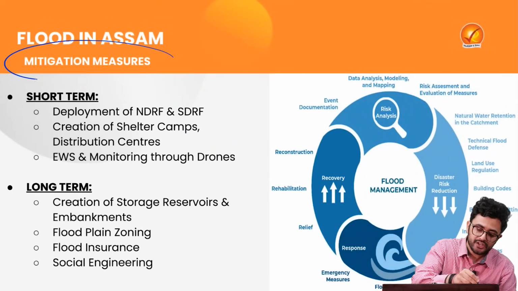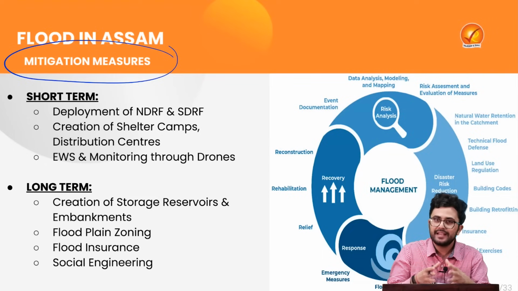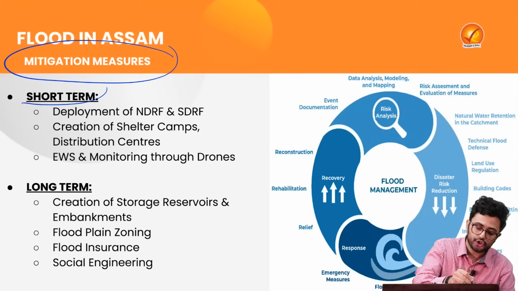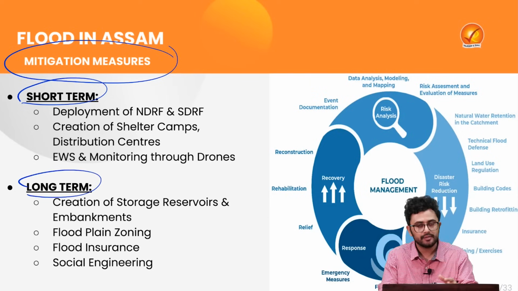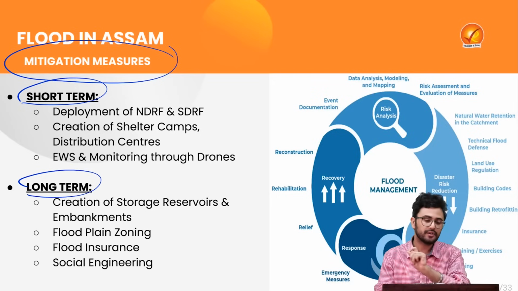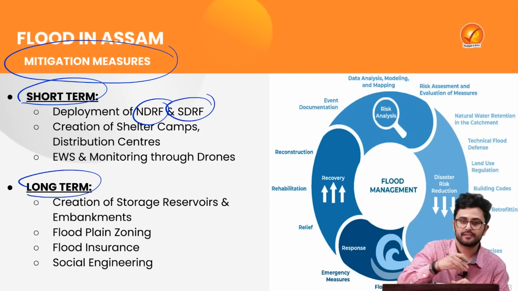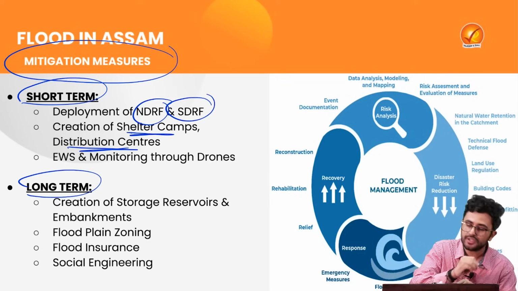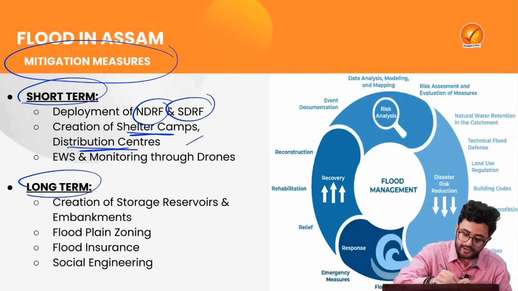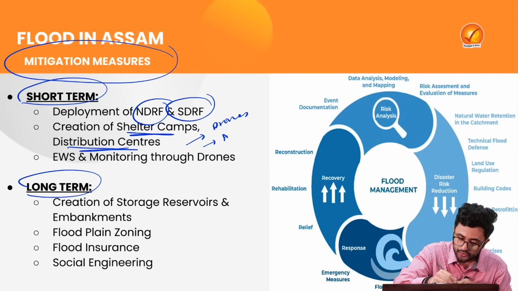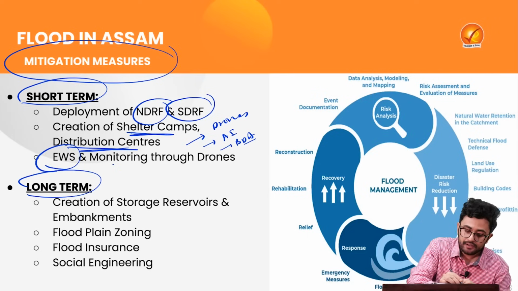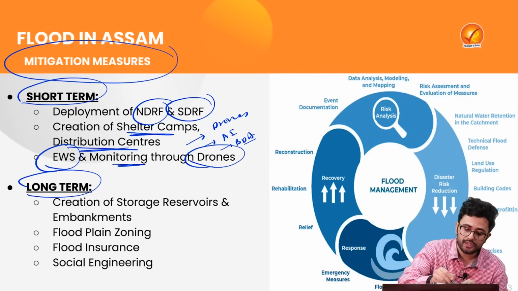Thus, there are certain mitigation measures which shall be adopted. We can divide that into two parts for the ease of the examiner to understand: the short term and the long term. In the short term, there shall be as early a deployment as possible of the National Disaster Response Force and State Disaster Response Force. Then there shall be immediate creation of shelter camps and distribution centers. Then we can integrate modern technologies such as drones, artificial intelligence, and big data analytics to monitor the flood, to provide early warning systems, and do consistent monitoring through these drones.